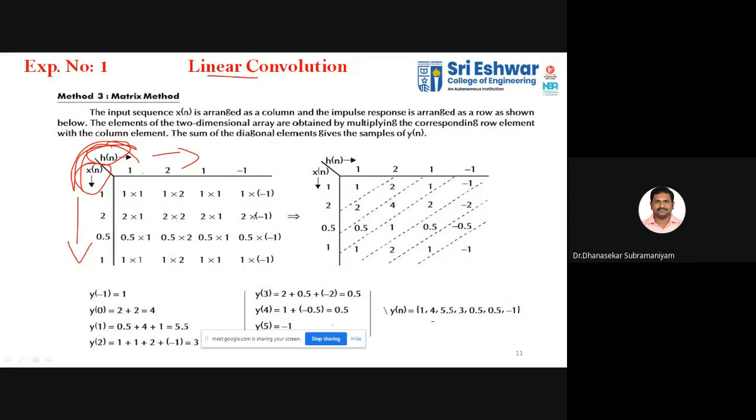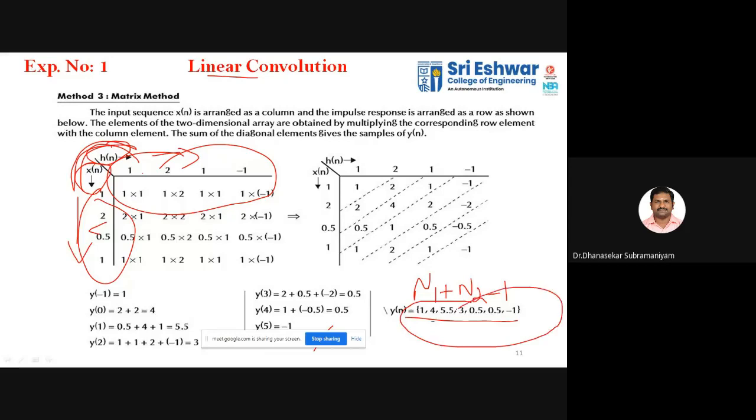Similarly, the length of the linear convolution output can be calculated by n1 plus n2 minus 1. This is the formula to calculate the length of the linear convolution. Here, x of n has 4 samples and h of n has 4 samples. So the total length will be 4 plus 4 minus 1, so 7 samples will be there in the linear convolution output.